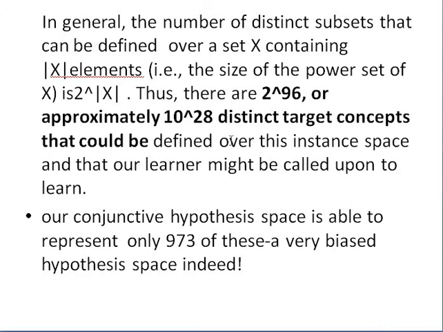So by using the size of the power set, here we introduce a new term, the power set. What is the power set? It is the set of all the subsets of instances. It is a set of all the subsets of instances that we can represent with the power set. Here, how we get the power set: it is 2 to the power of 96, which is approximately 10 to the power of 28 distinct target concepts, that is, different distinct hypotheses we will get.